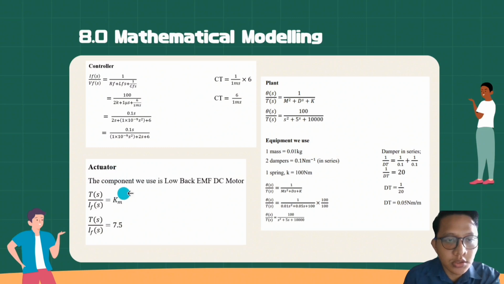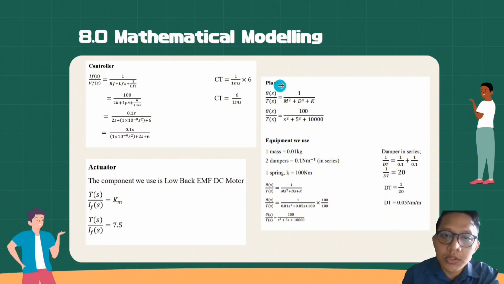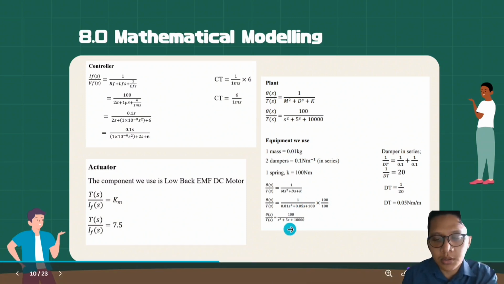Next, for the actuator, the component we use is a low back EMF DC motor, whose value is 7.5. And then this is the equation for the plant, which is a mechanical system. We use 1 mass, 0.01 kg, 2 dampers in series 0.1, we get 0.05, and 1 spring, the value is 100 Nm. We substitute the values inside this equation, then multiply with 100 to get back the original equation of the plant, which is the mechanical system.